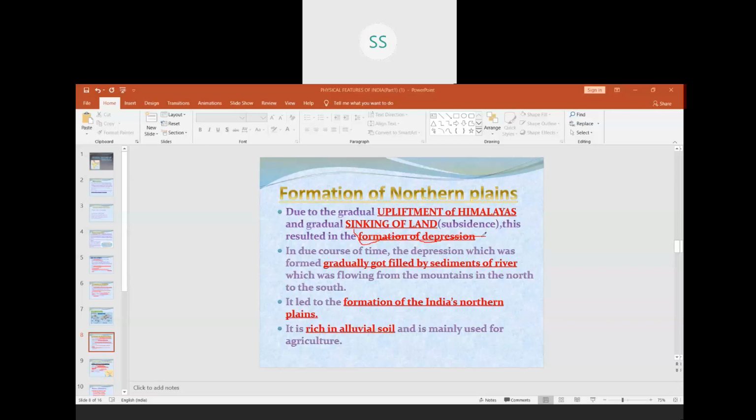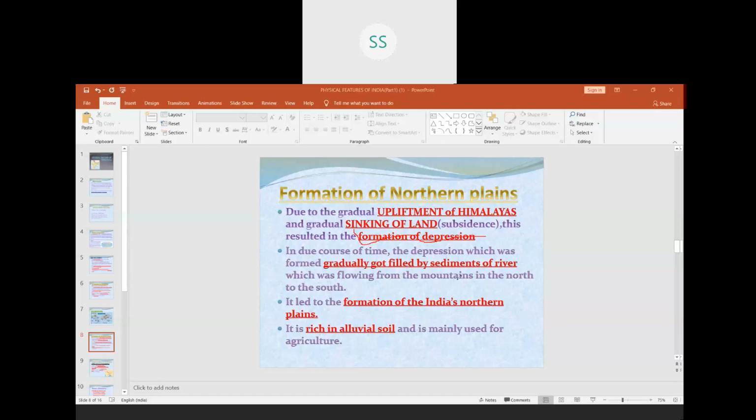So when this land went down, how were the northern plains formed? The rivers which emerged in the mountains, formed due to the glaciers, descended and flowed towards the depression, from the north to the south. This depression got filled by the sediments brought down by the rivers.